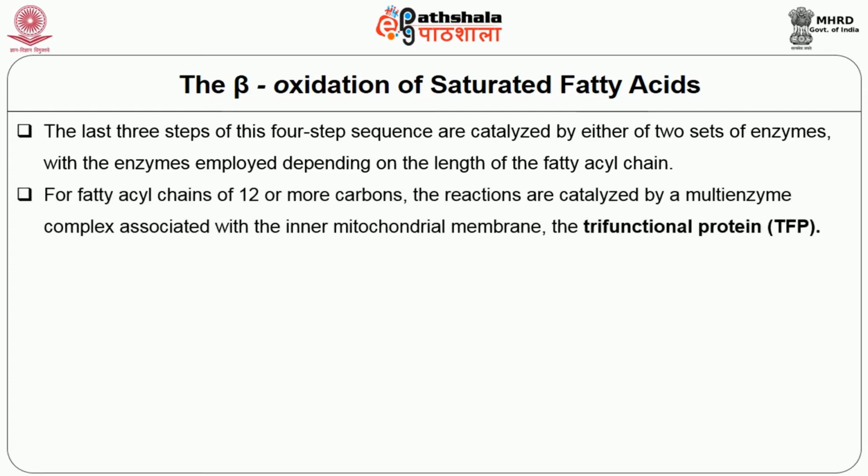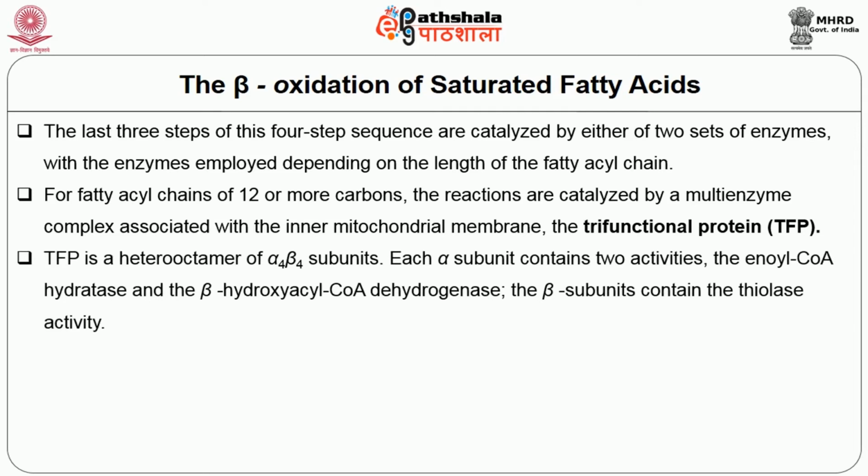For fatty acyl chains of 12 or more carbons, the reactions are catalyzed by a multienzyme complex associated with the inner mitochondrial membrane, the trifunctional protein, a heterooctamer of alpha 4 beta 4 subunits. Each alpha subunit contains 2 activities, the enoyl-CoA hydratase and beta-hydroxyacyl-CoA dehydrogenase.